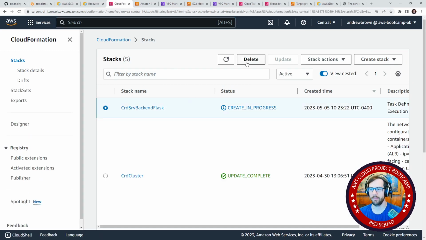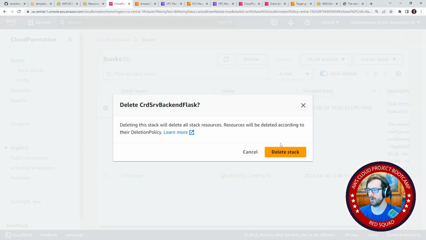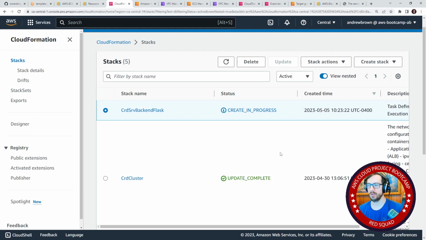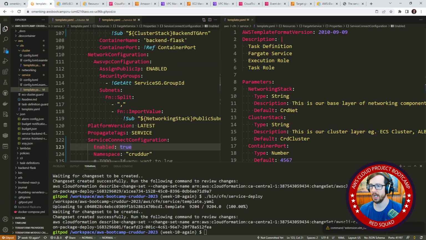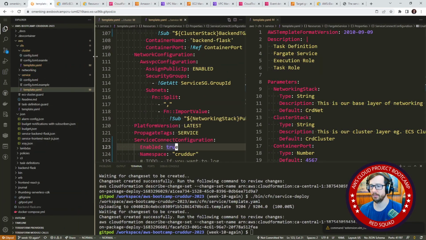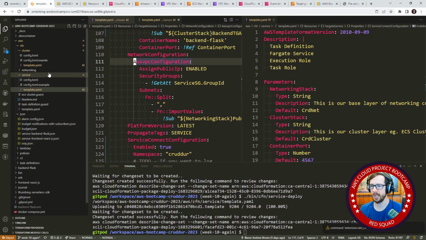And by the way, I was thinking about it, and the reason why we probably do want it to be CloudFormation is that if we are going to add this code as GitOps, the idea is that we could then update our CloudFormation template, and then when a Git pull request is merged, it would automatically deploy. That would be why you'd want it to be that way, using CloudFormation instead of using the CLI there. But anyway, what we'll do here is we'll go take a look at our